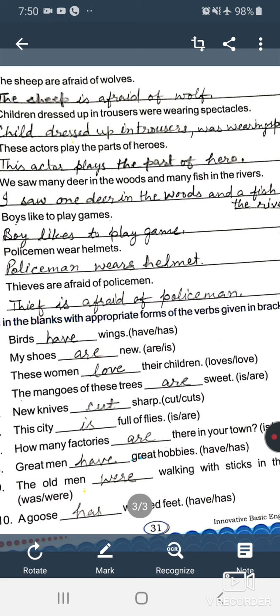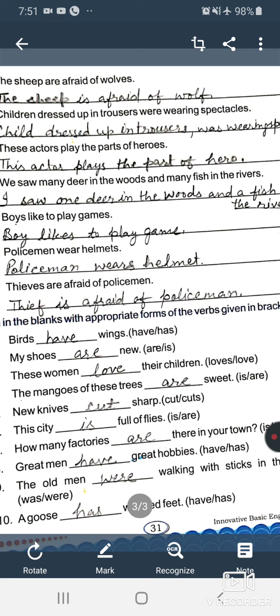Next, eighth sentence. Boys like to play games. Here we will change the word boys into boy. Like will become likes. As you can recall, in simple present we add s or es with the first form, so it will become likes here. To play games, games will turn into game. A new sentence is in front of us, that is, boy likes to play game.